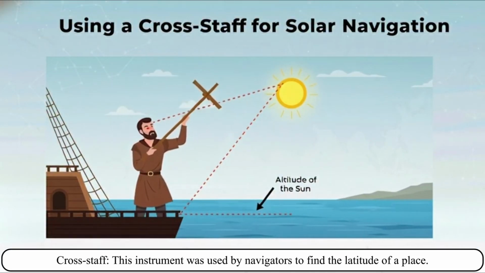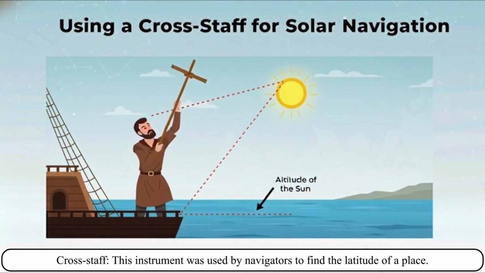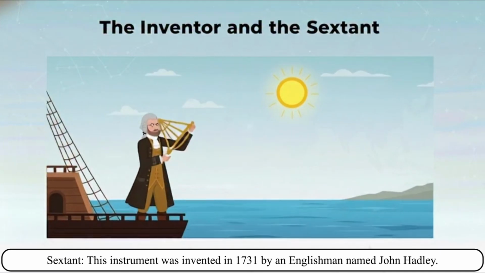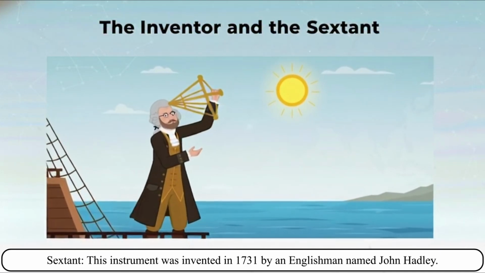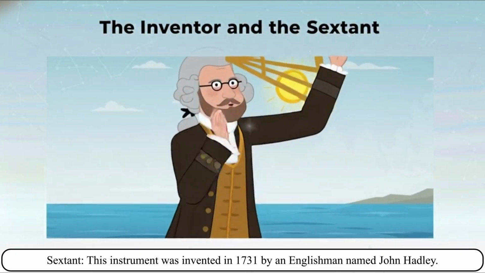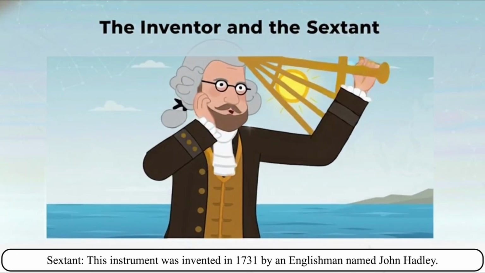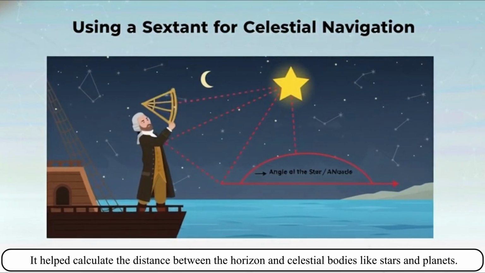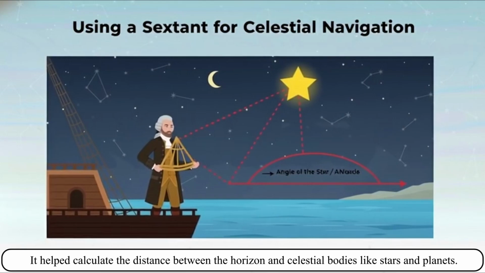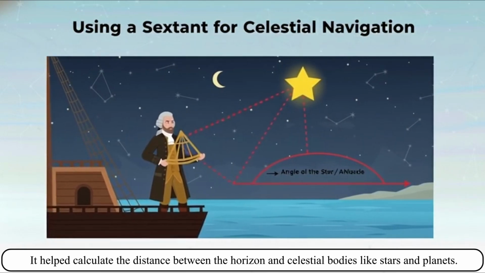This instrument was used by navigators to find the latitude of a place. Sextant. This instrument was invented in 1731 by an Englishman named John Hadley. It helped calculate the distance between the horizon and celestial bodies like stars and planets.